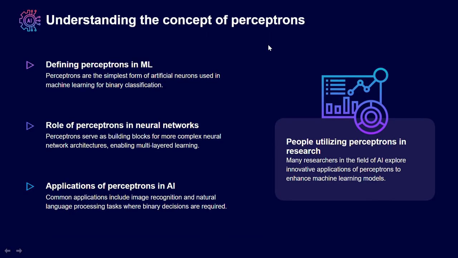So first we understand the concept of perceptrons. Perceptrons in machine learning were the smallest form of artificial neurons. So perceptron is nothing but an artificial neuron, which is the simplest possible neural network. These neural networks are the building blocks of machine learning. The perceptrons are the simplest form of artificial neurons used in machine learning for binary classification.